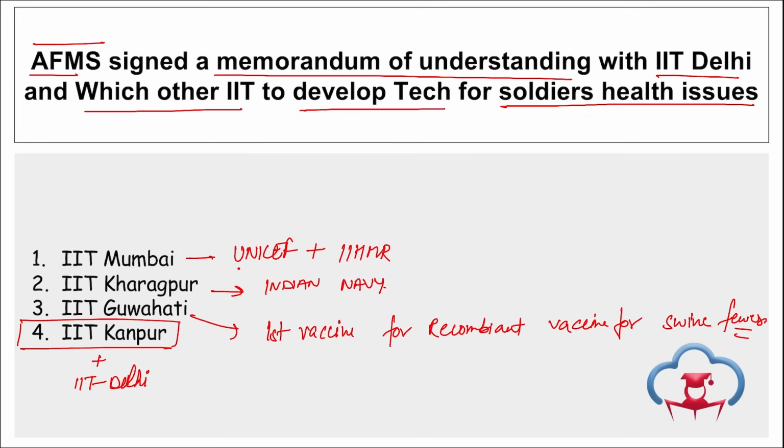So IIT Mumbai, UNICEF and IHMR collaborated to develop digital health courses. IIT Kharagpur partnered with the Indian Navy to do research and development and develop various technologies for the Indian Navy. IIT Guwahati developed the first vaccine, that is a recombinant vaccine, for swine fever. Right, take a note of this.